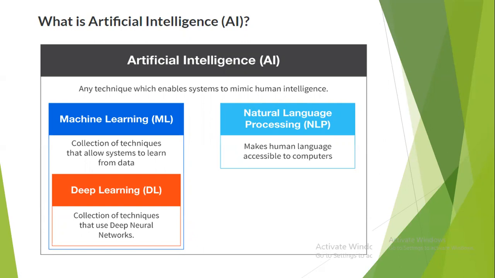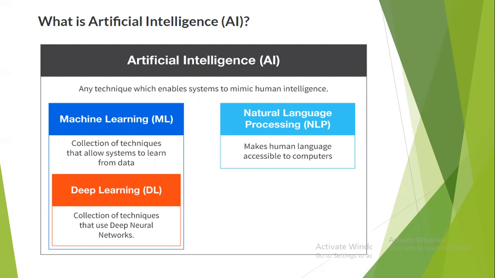In that, we have deep learning and natural language processing also. Deep learning is nothing but a subset of machine learning, which is the superset. If I first talk about artificial intelligence, it is the theory and development of computer systems able to perform tasks that normally require human intervention.